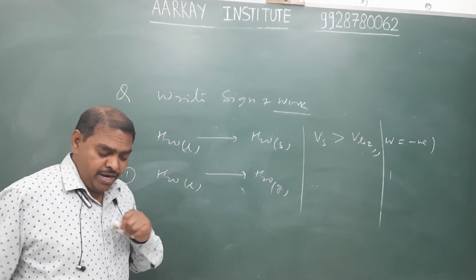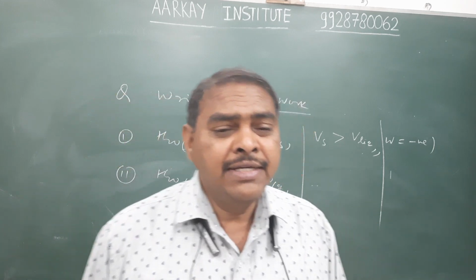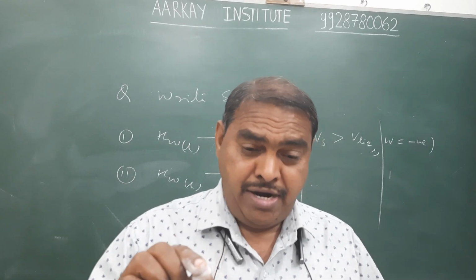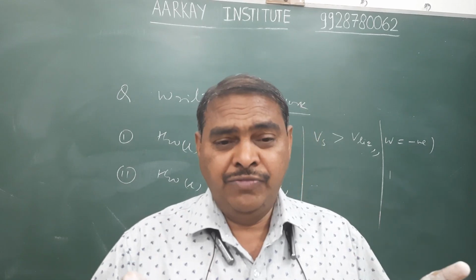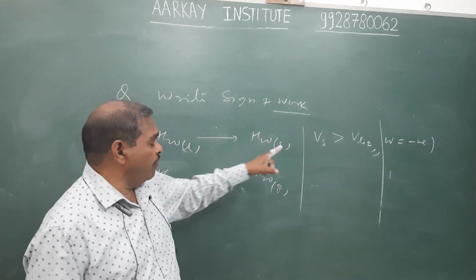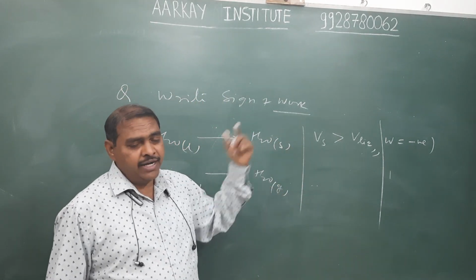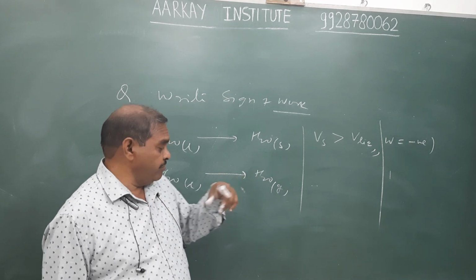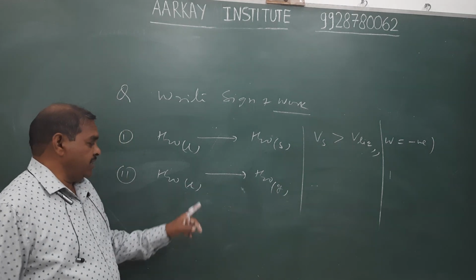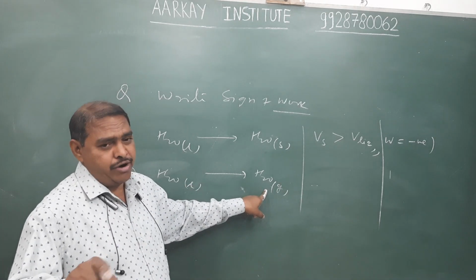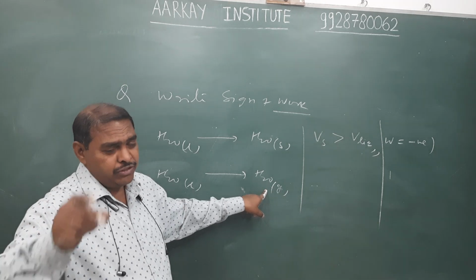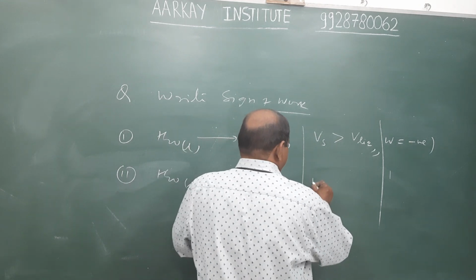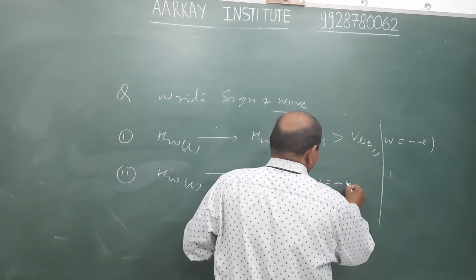Similarly, keep in mind that in general, the volume of a solid is less than the volume of its liquid, but exceptionally the volume of solid ice is greater than its liquid, therefore it is expansion and hence the sign of work is negative. Similarly, it is another example of expansion, because the volume of gas is always greater, no exception, than the volume of its liquid, and hence the sign of work is negative.